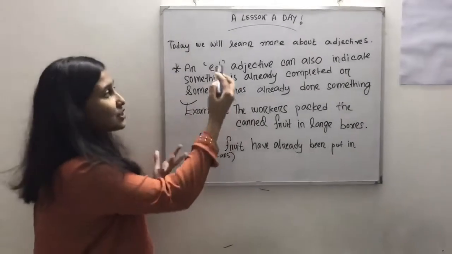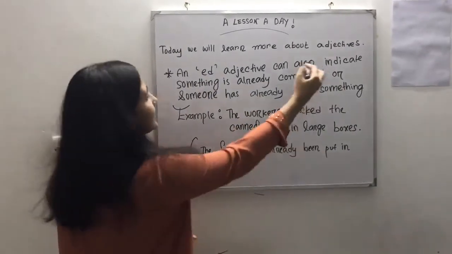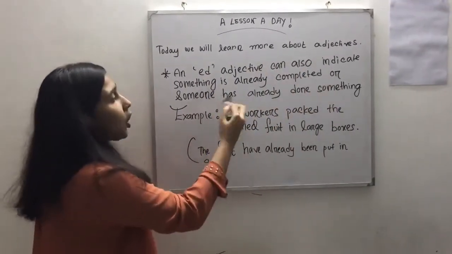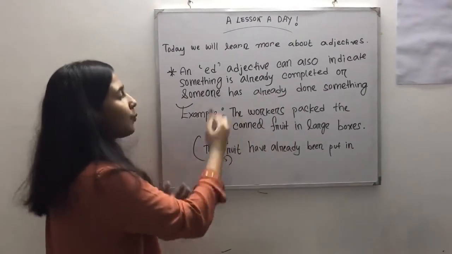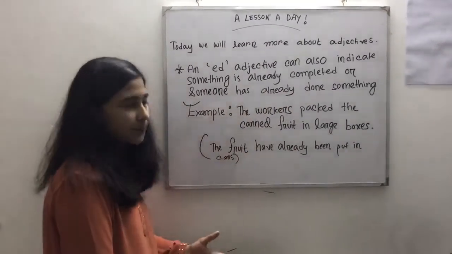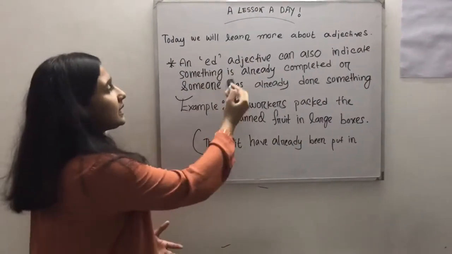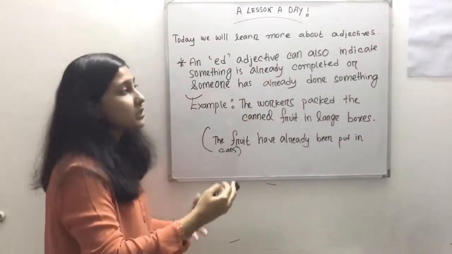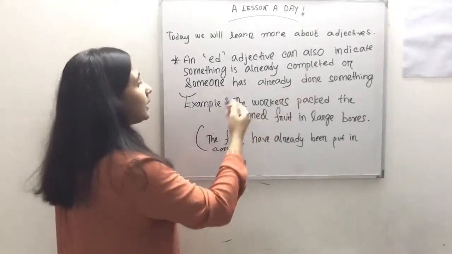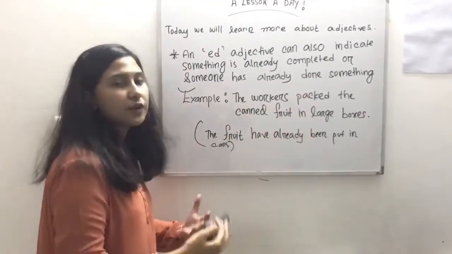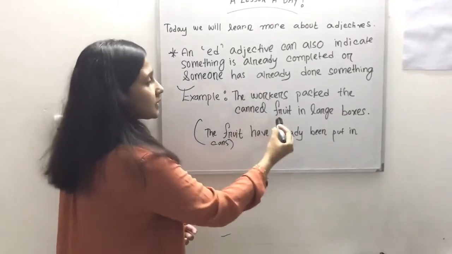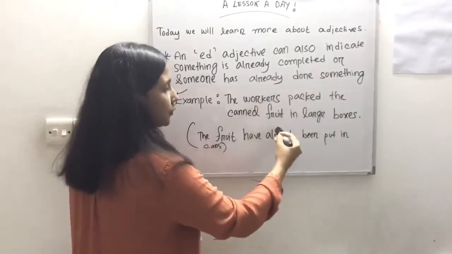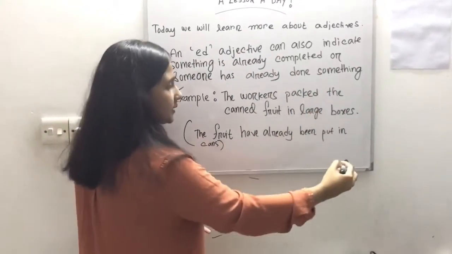An ed adjective can also indicate something is already completed or someone has already done something. For example, the workers packed the canned fruit in large boxes.